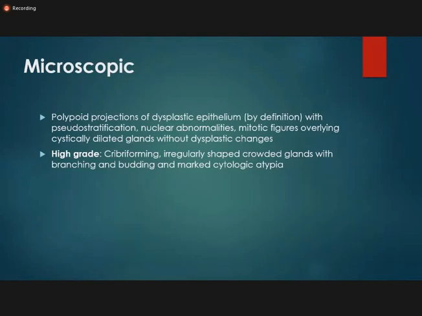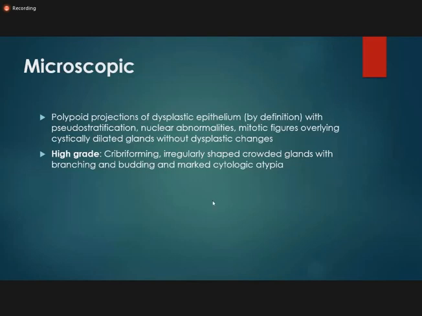What I mean by dysplastic epithelium is that the epithelium shows pseudostratification. They show nuclear abnormality, meaning there is increased nuclear to cytoplasmic ratio. In a normal cell, the nucleus is small and the ratio of the cytoplasm is greater than the nucleus. But when dysplasia starts, the nuclei become larger, so the ratio between the nuclei and the cytoplasm is deranged. The nucleus becomes increased. You may find the mitotic figure and overlying cystically dilated gland.